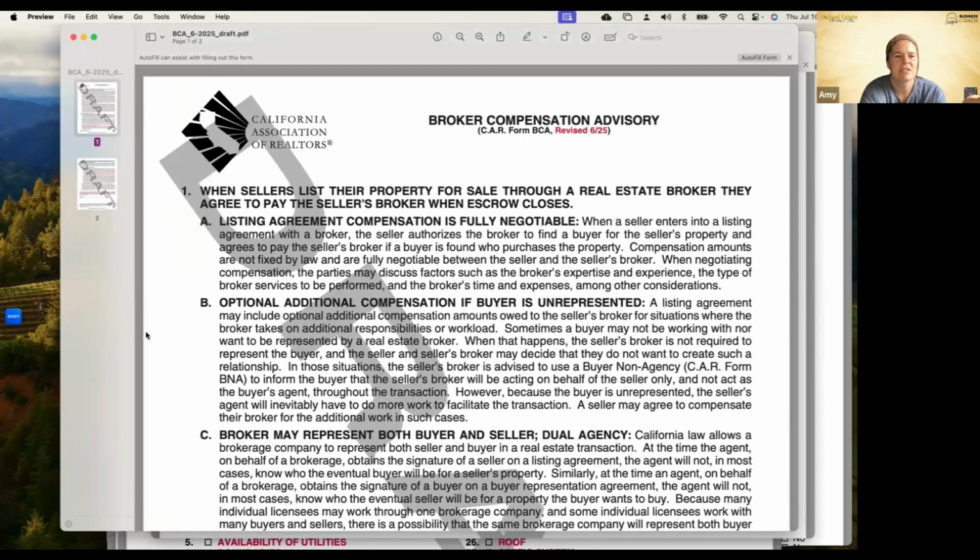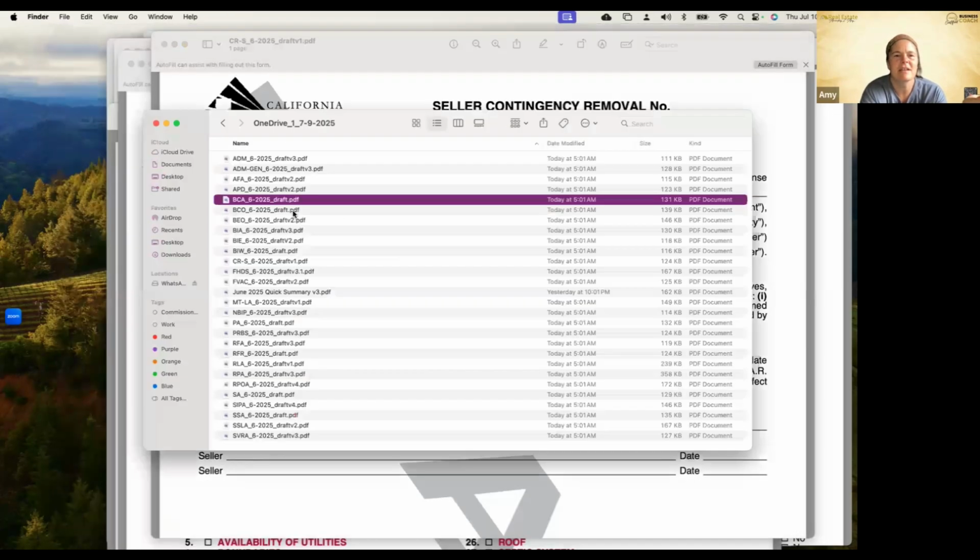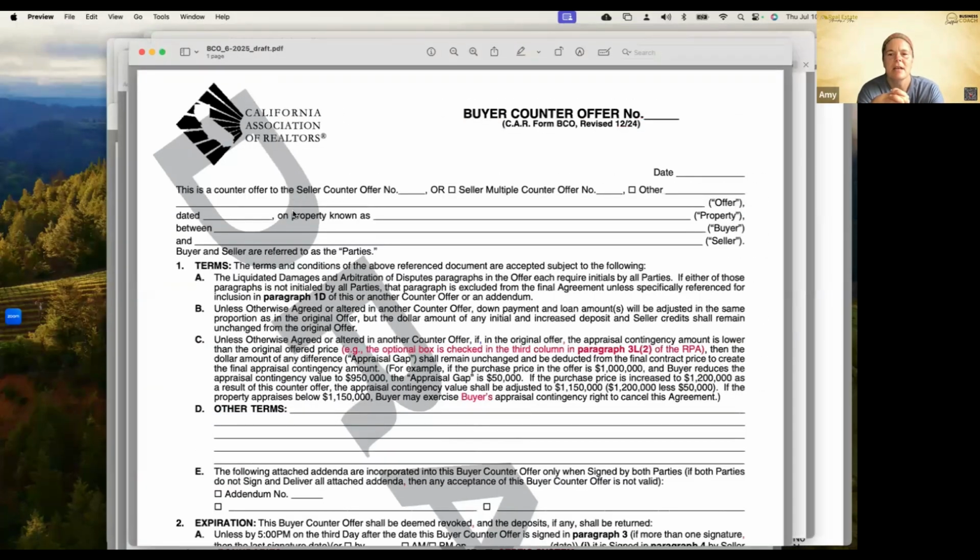All right, we're just rolling right along here. The next one, we have our BCO, our buyer counter offer. Now, keep in mind, they just made a couple small changes to this, and this one is a draft, so they didn't update the date yet. It's probably updated in the CAR forms. I like the draft ones because it gives us the changes in red, which makes it really easy to review.